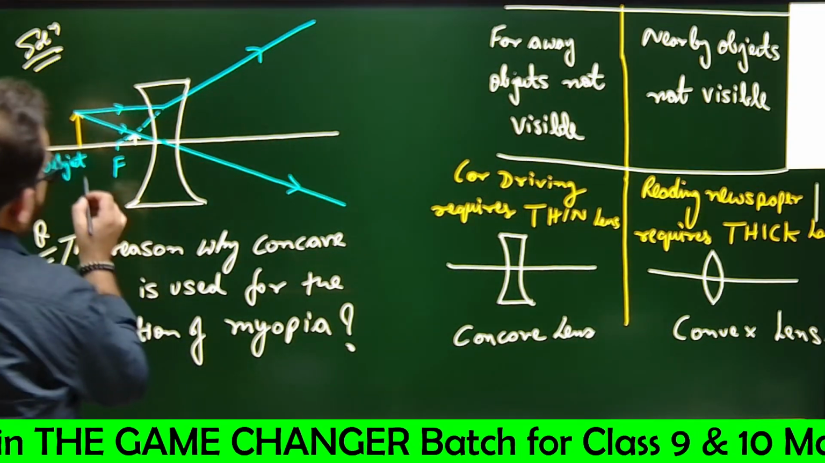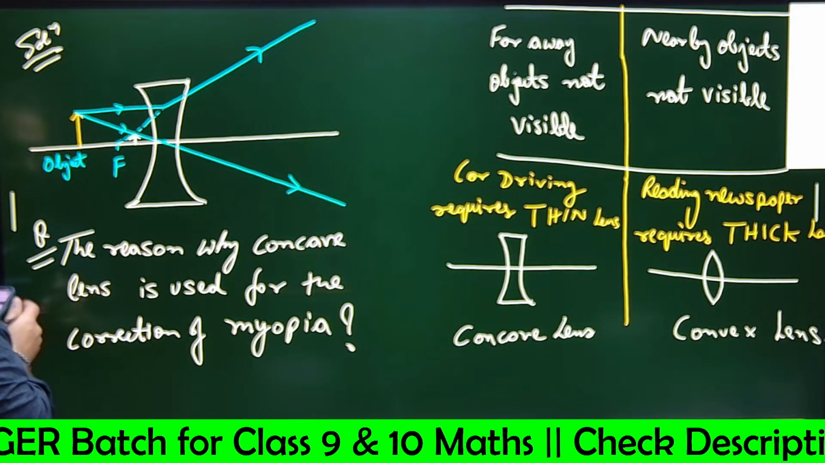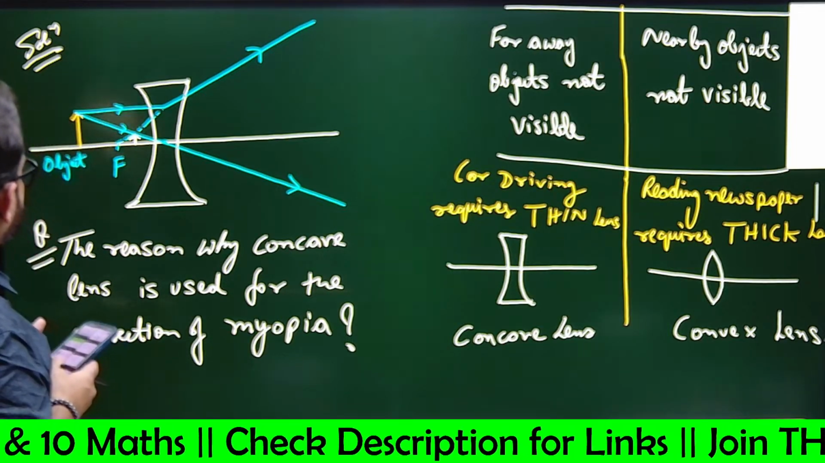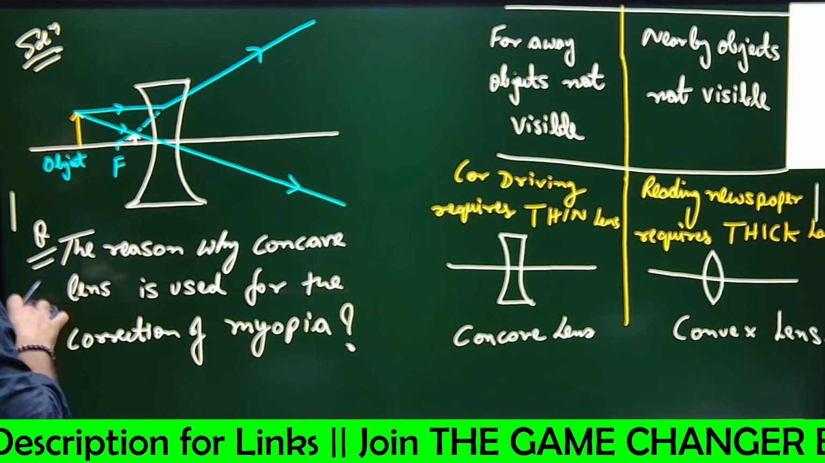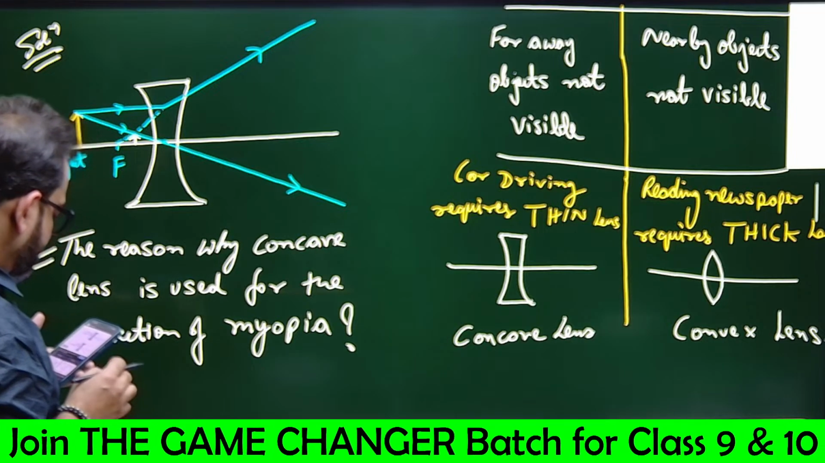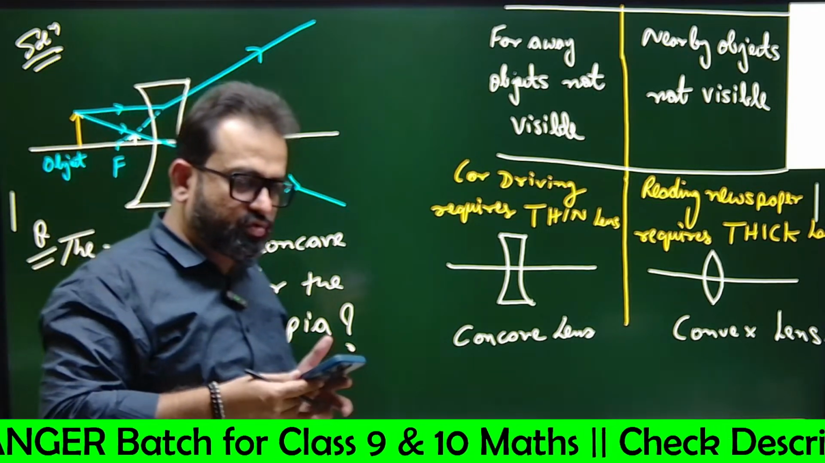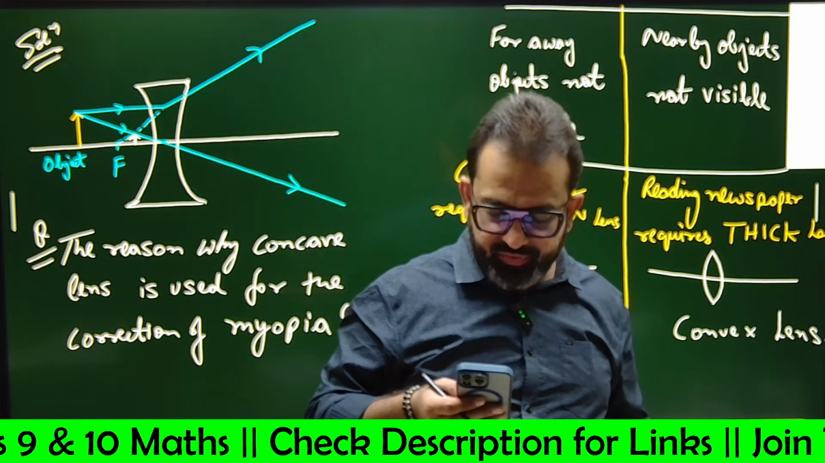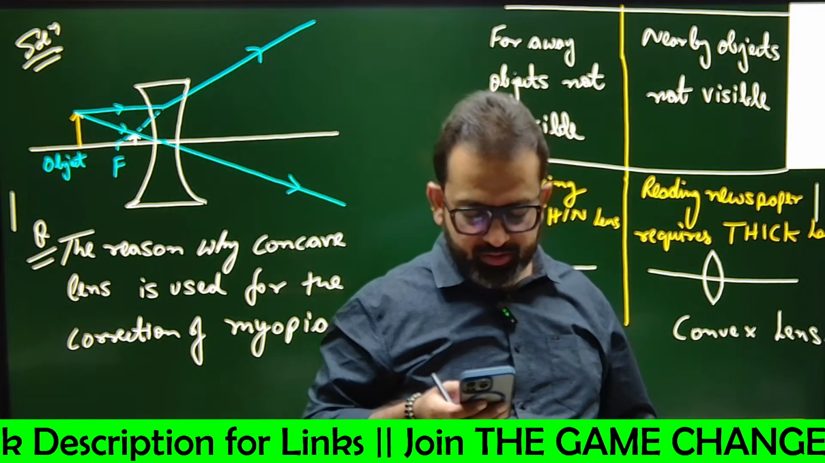You can make this image like this also. If one ray is coming towards the focus, obviously this is the focus, it will come like this and go like this. This point is clear, yes or no? So its role is just to bring the image nearer to the lens. That's the role of the concave lens. Clear? Can we move forward?